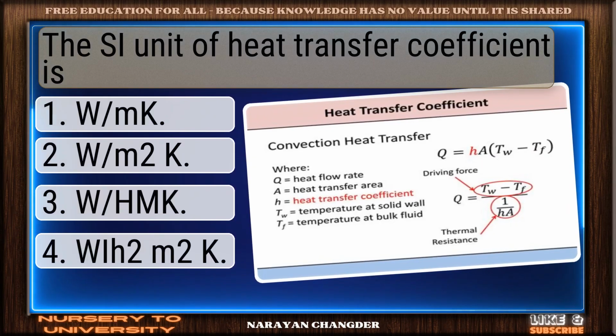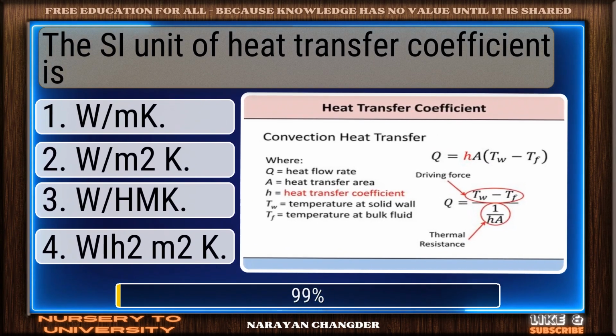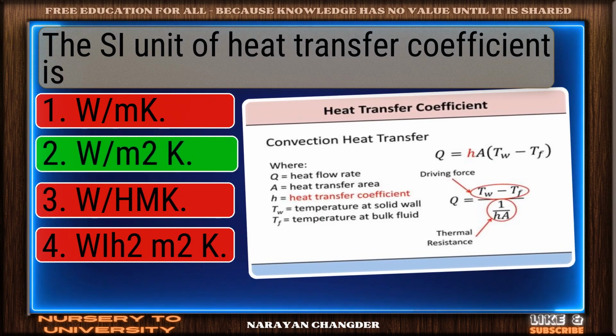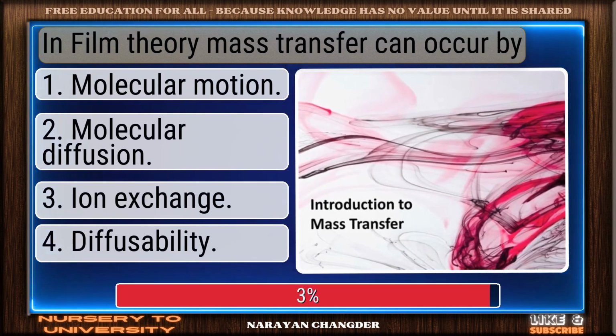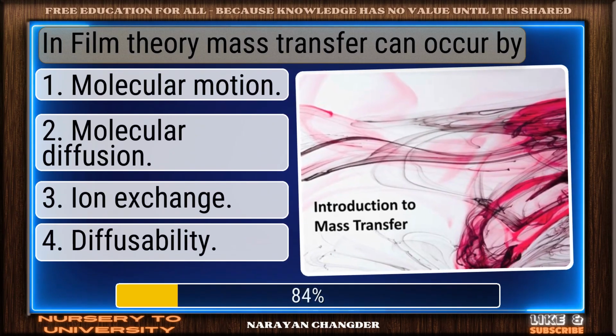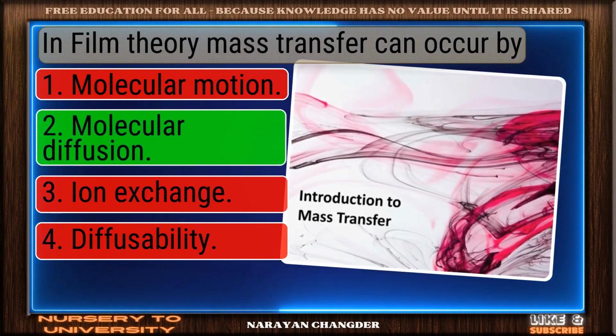The SI unit of heat transfer coefficient is. Valid point. W/m²K is true. In film theory, mass transfer can occur by. Well done. Molecular diffusion is the right choice.